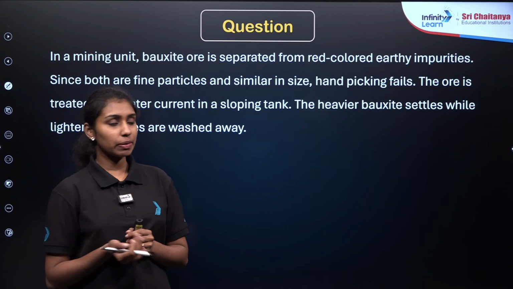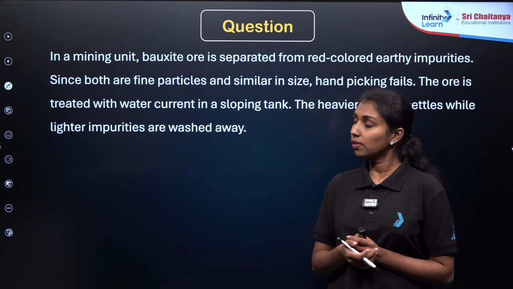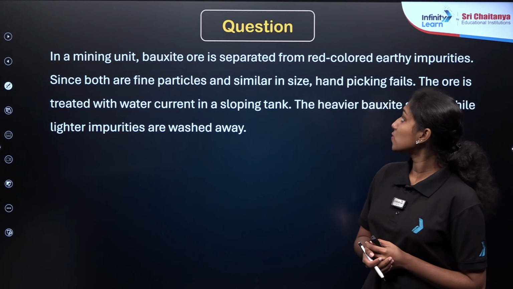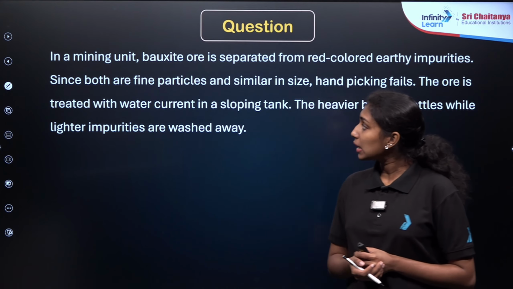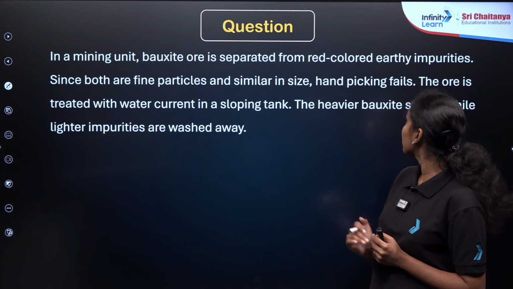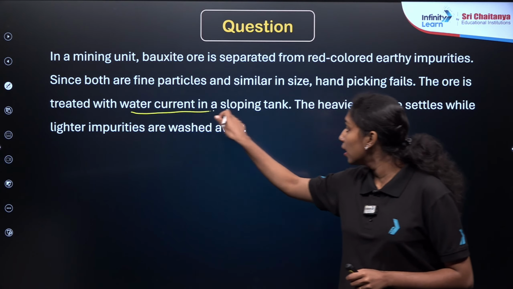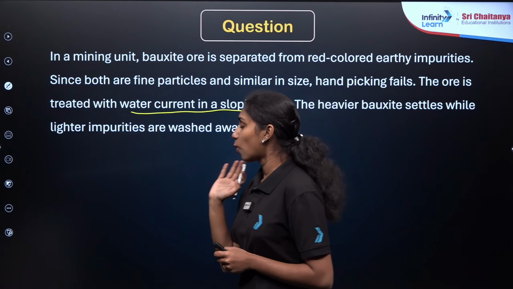So again, another question is based on the paragraph here. Read the paragraph carefully. Based on the paragraph, you will get the questions here. In a mining unit, bauxite ore is separated from the red colored earthy impurities. Since both are fine particles and similar in size, hand picking fails. The ore is treated with water current in a sloping tank. The heavier bauxite settle down and lighter impurities are washed away.